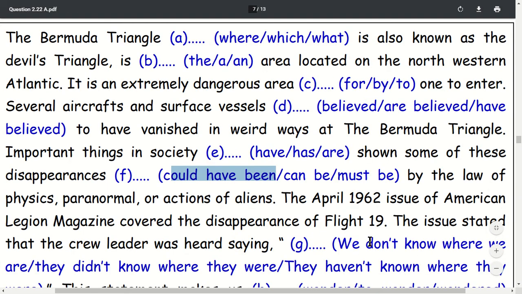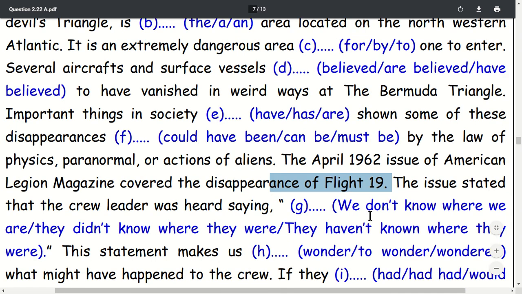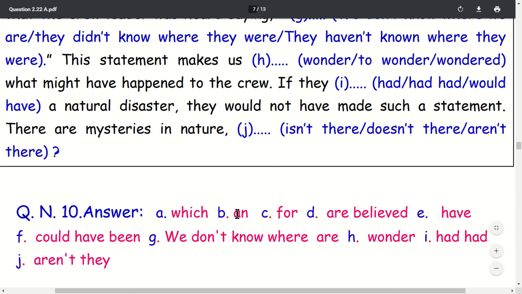The April 1962 issue of the American Legend magazine covered the disappearance of the flight. The crew leader was saying, this is reported speech, they don't know where they are. We don't know where we are.